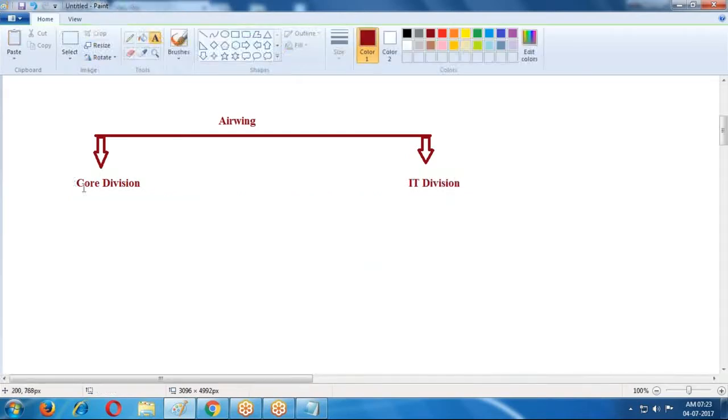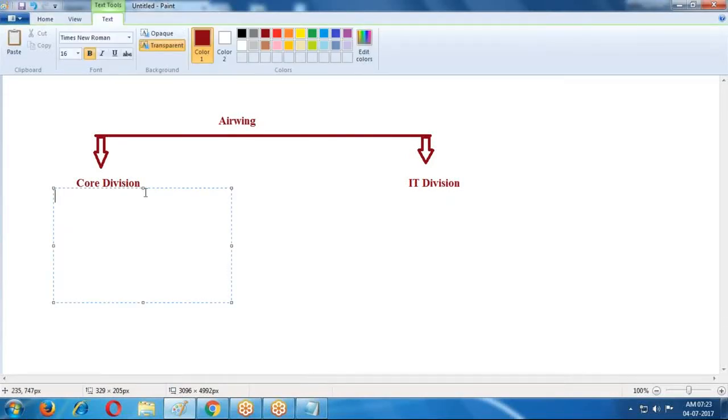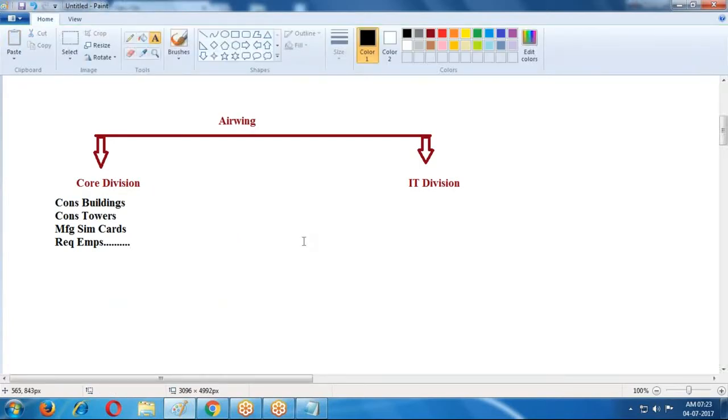Under the core division I am taking constructing buildings, constructing towers, manufacturing SIM cards, recruiting employees, like this n number of things.